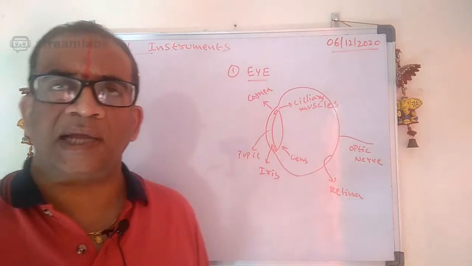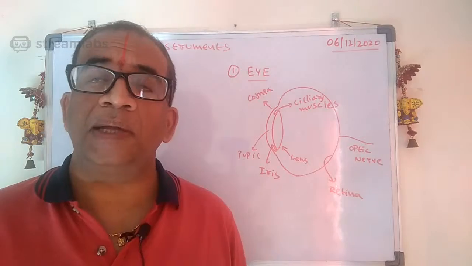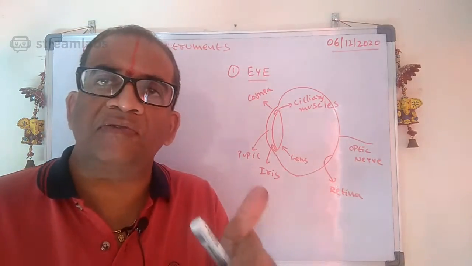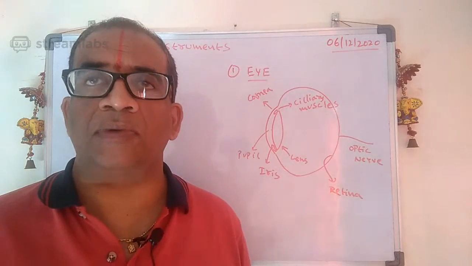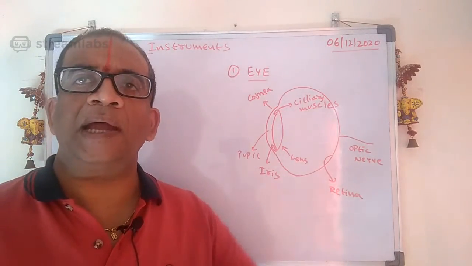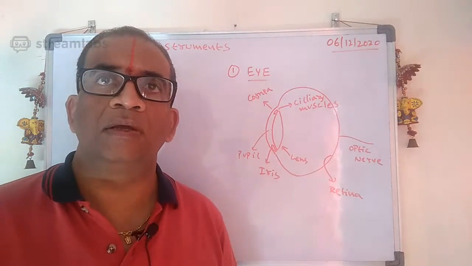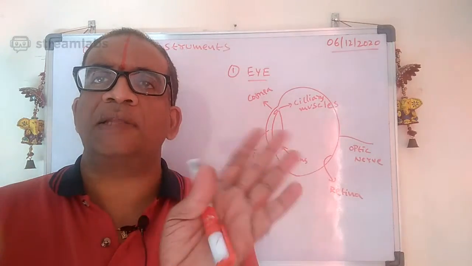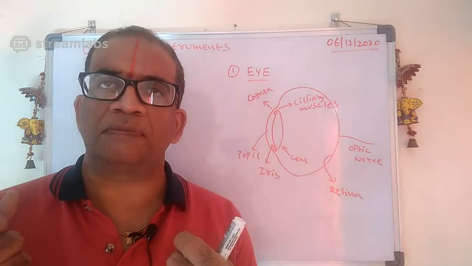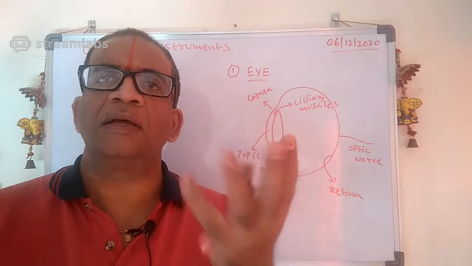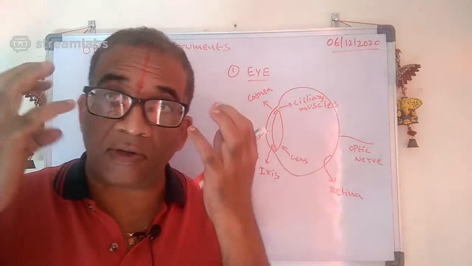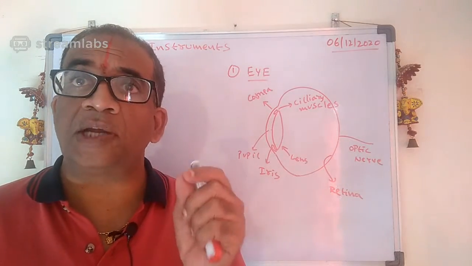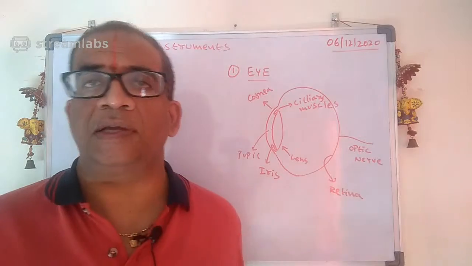But nowadays the technology has improved a lot. Maybe they may have artificial eyes in the future. If you become a scientist, please try to do that so that we can remove blindness entirely from the universe. The eye is very important, because through eyes I can see all the things and you can see all the things. If the eyes are not there, the whole universe will appear dark to you. So the eye is important and you need to protect it very carefully.